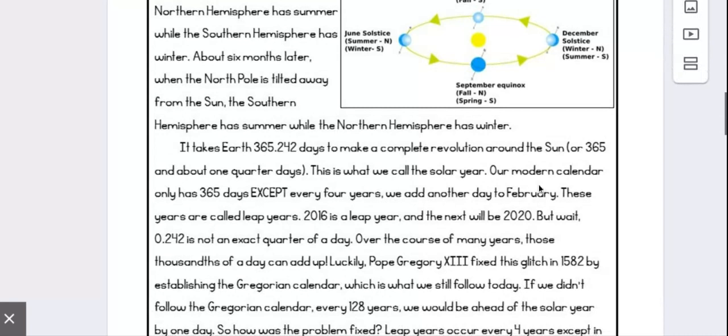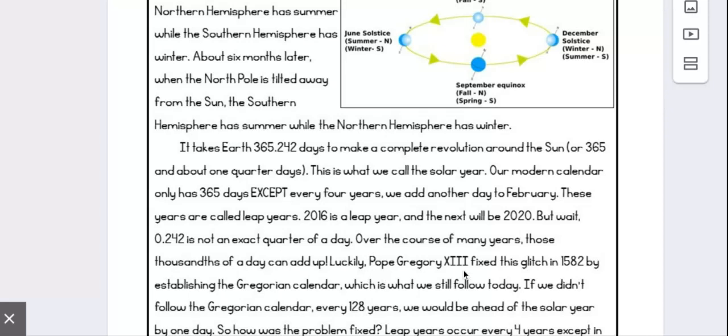Our modern calendar only has 365 days, except every 4 years. We add another day to February. These years are called leap years. 2016 is a leap year, and 2020 is a leap year. But wait, 0.242 or 242 thousandths is not an exact quarter of a day. Over the course of many years, those thousandths of a day can add up quickly.